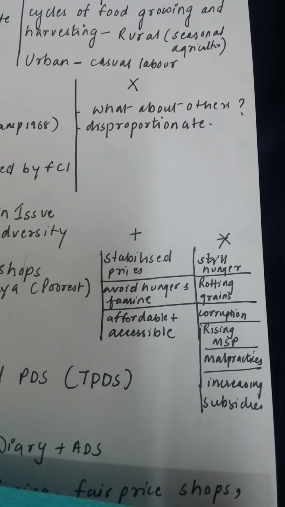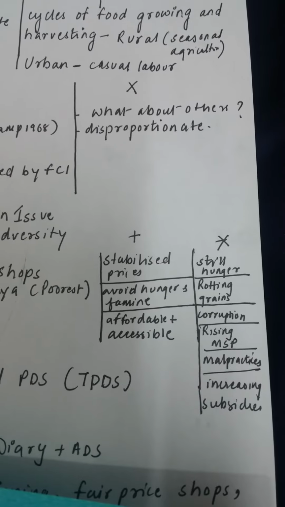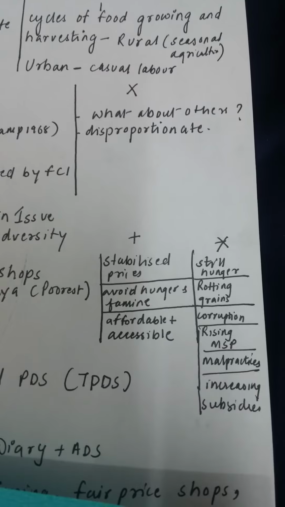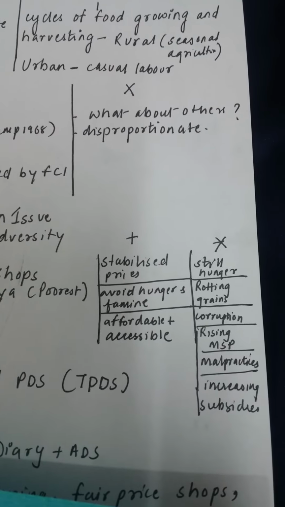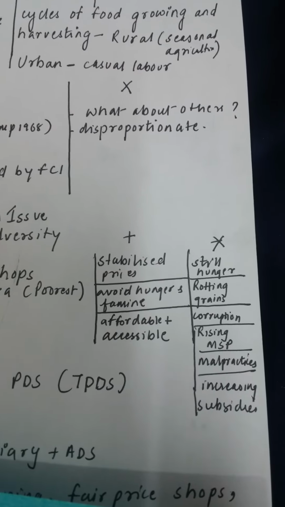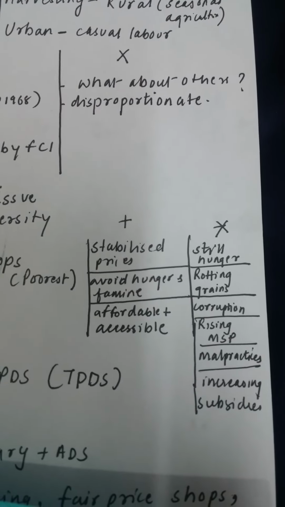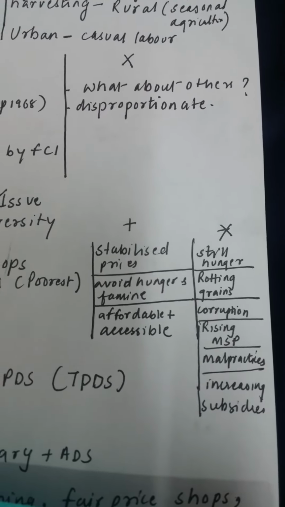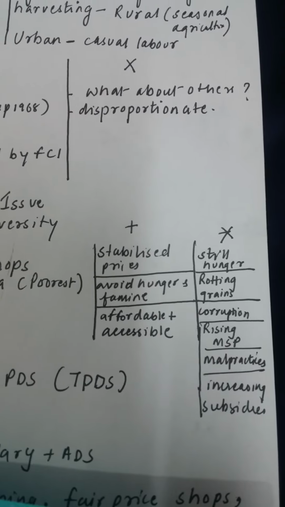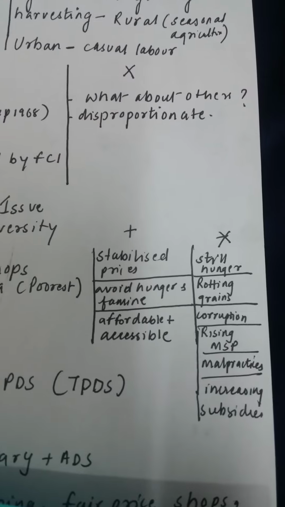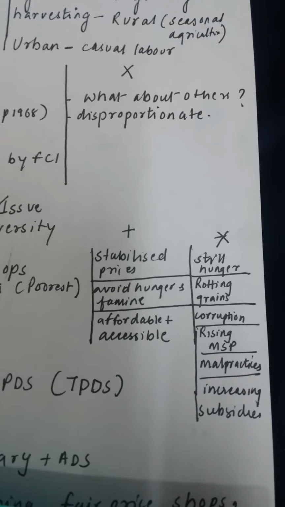Then the rising minimum support price, farmers are benefited through it, but the cost is too much for the government to handle. That also creates further indebtedness or loans. Then there are malpractices where people from well-off families buy these grains at a very reasonable price and put them in a black market where others buy them at a higher rate.